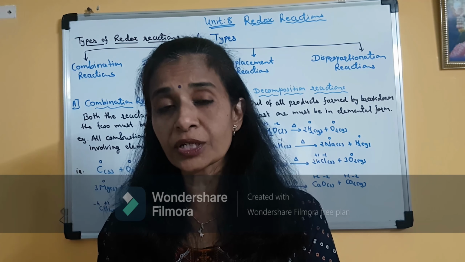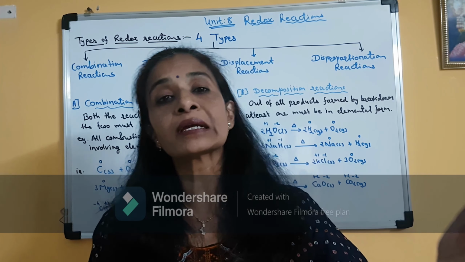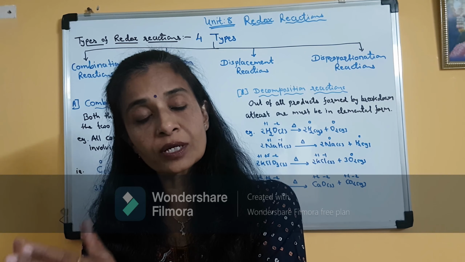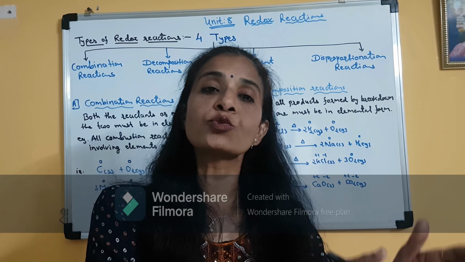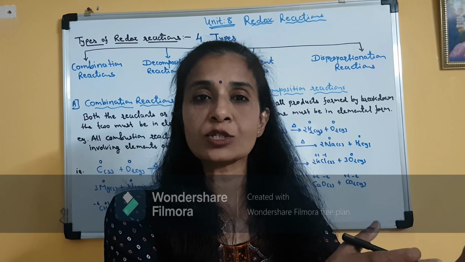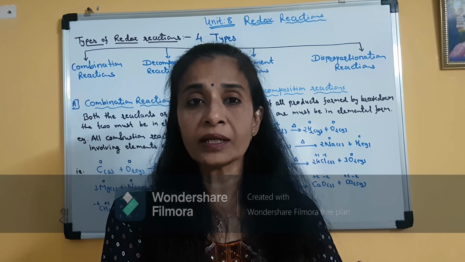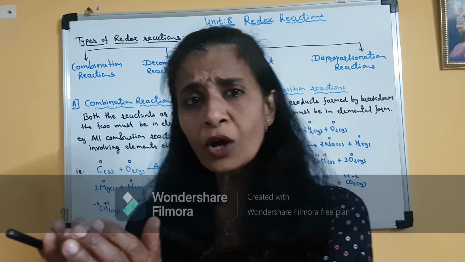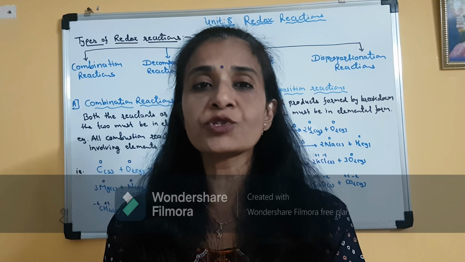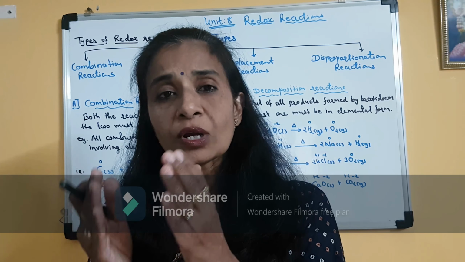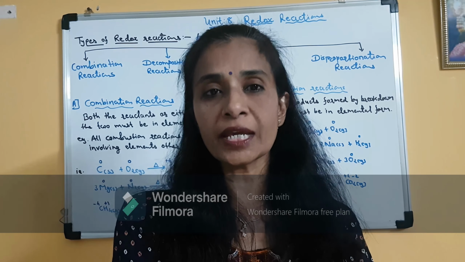So during oxidation, the positive oxidation state of the element increases. If the element is in zero oxidation state, then by loss of electron, it may be converted into a positive oxidation state like +1, +2 or +3, depending upon how many electrons it has lost. Clear? So in short, oxidation means loss of electron. Oxidation means increase in the positive charge of the element. The substance or the element which undergoes oxidation is called the reducing agent.